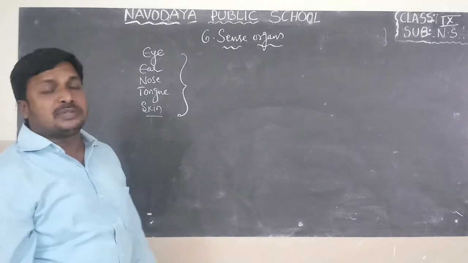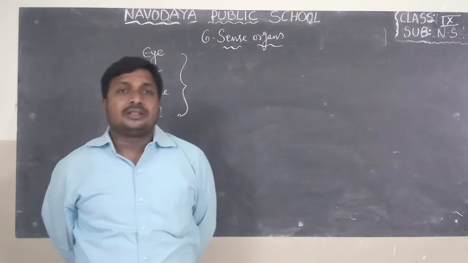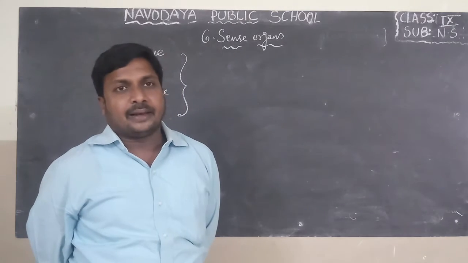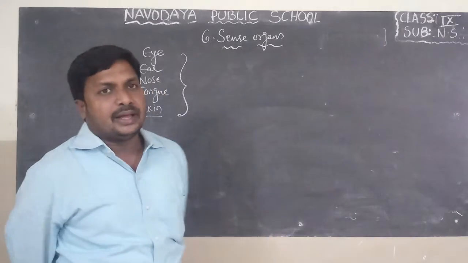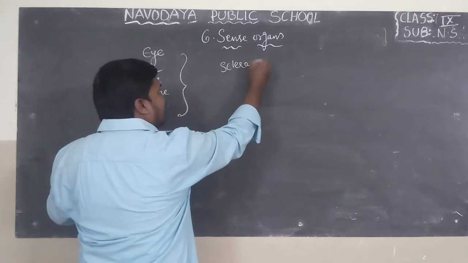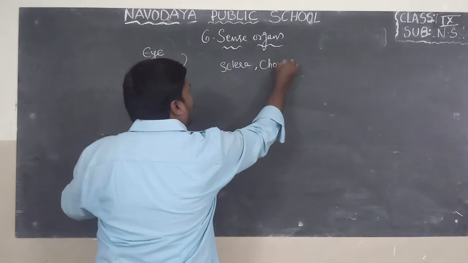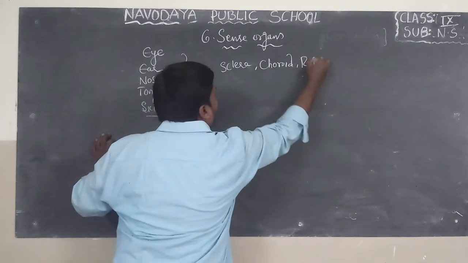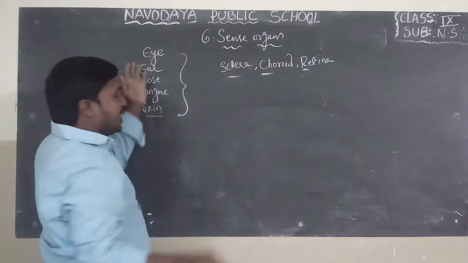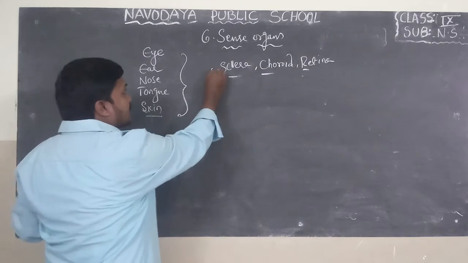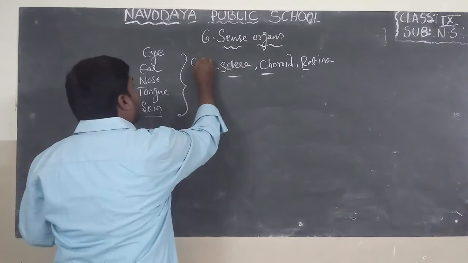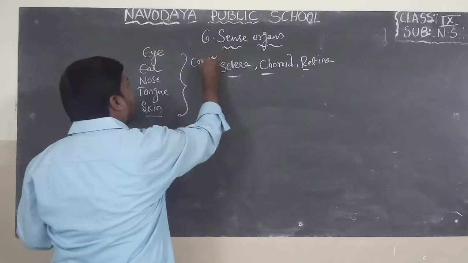Eye. If you look at the eye, we can find 3 layers: sclera, choroid, retina. If you look at the sclera, the bulged region present in the sclera is known as the cornea.